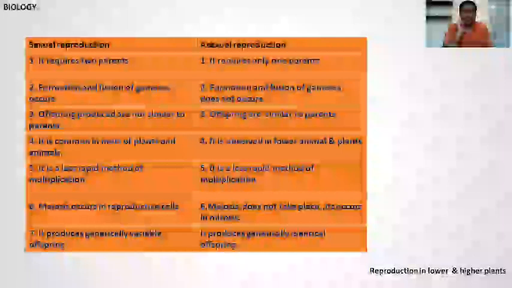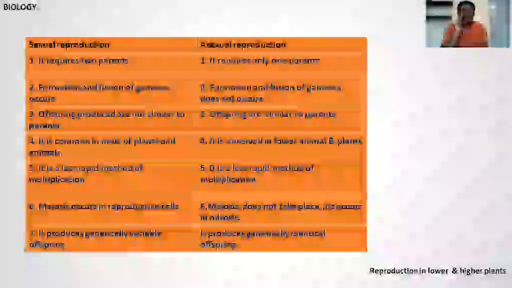In asexual reproduction, it produces genetically identical offspring. It means the parents and offspring are genetically similar. It is an exact clone or Xerox copy, genetically identical, an exact copy of the parent. This is the difference: the special characteristics of sexual reproduction and asexual reproduction. The modes of reproduction are of two types, sexual reproduction and asexual reproduction. These are the characteristics of reproduction.